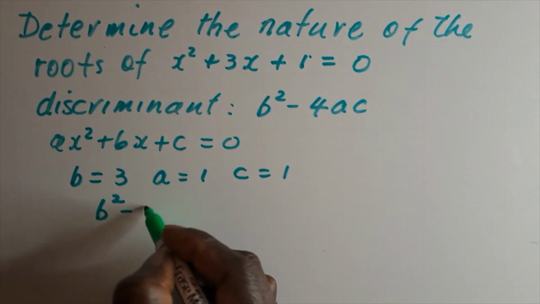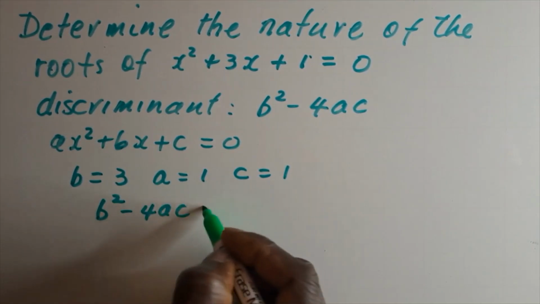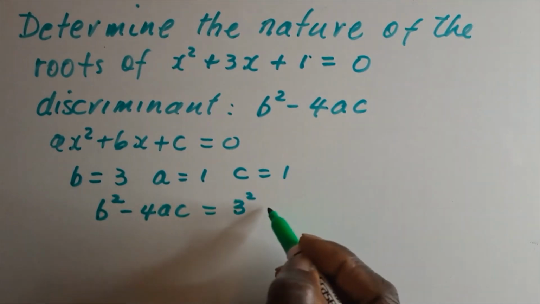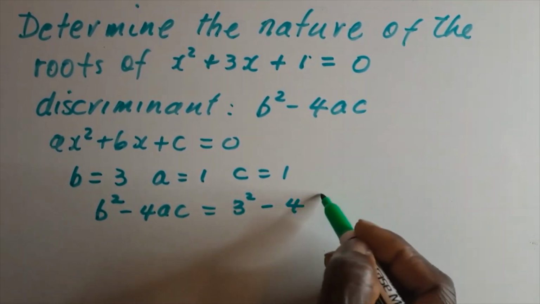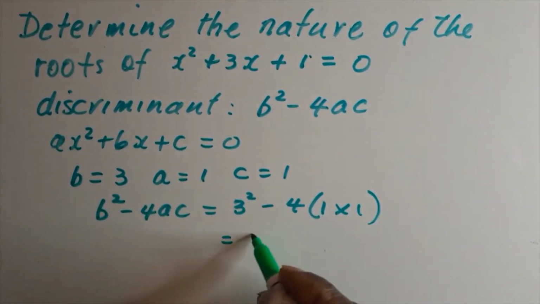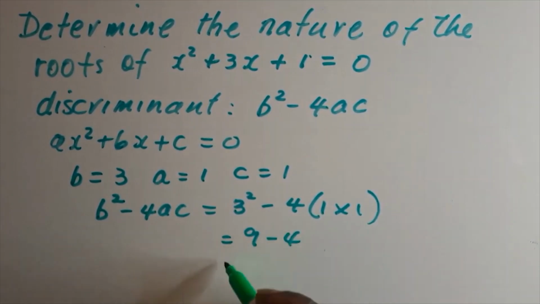b squared minus 4ac is equal to b squared, which is 3 squared, minus 4 times ac, and this gives us 9 minus 4, which is 5, which is greater than 0.